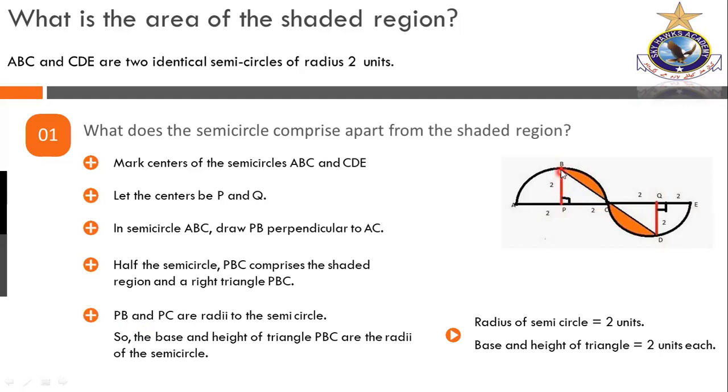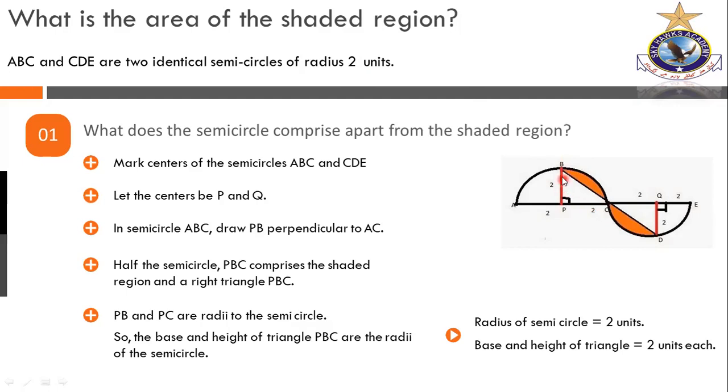So that's why we can say that this is 2 units. It is given over here. So PB is 2. If PB is 2, then PC is also 2 units. Am I right? Are you getting this? Because both are the radii, this line and this line.